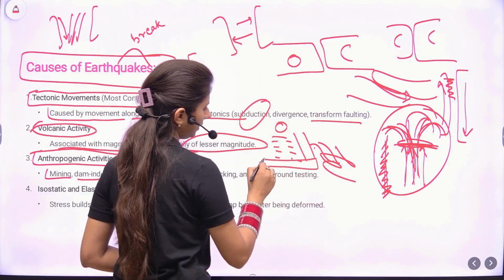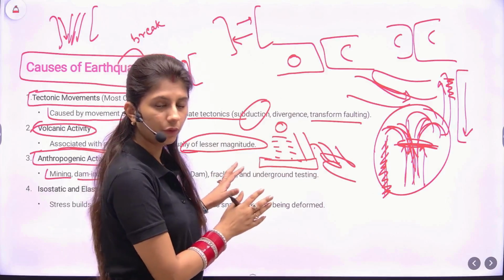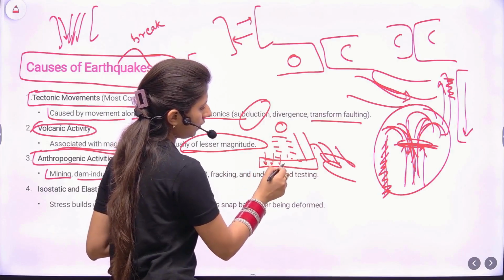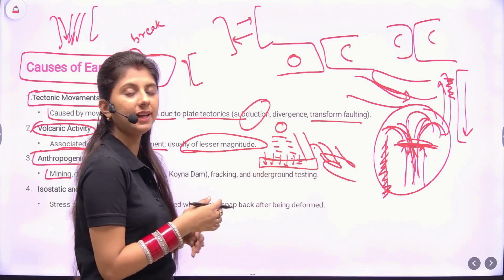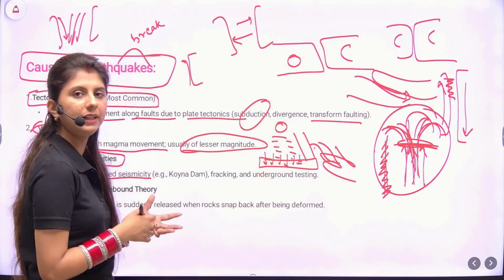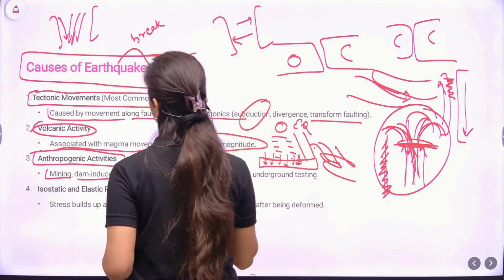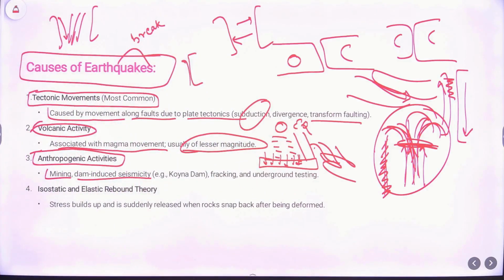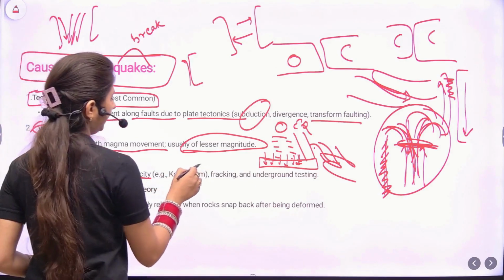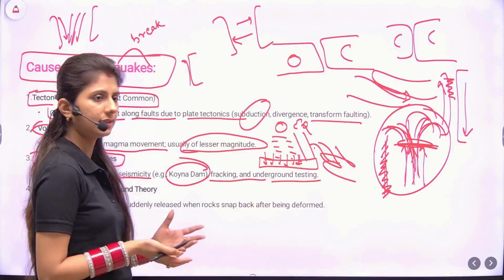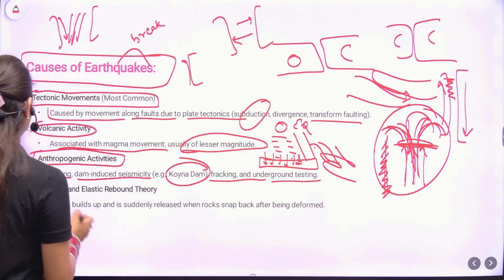Now, because this water is stagnant for a long period of time here, the water seeps into the rocks. Ultimately, the rocks get weaker, and weak rocks will ultimately cause earthquakes because they'll release energy, right? So what are the examples of the anthropogenic activities? Koyana Dam, Maharashtra, fracking, underground testing, of course nuclear bomb blasting, testing, all these are causes for the earthquake.